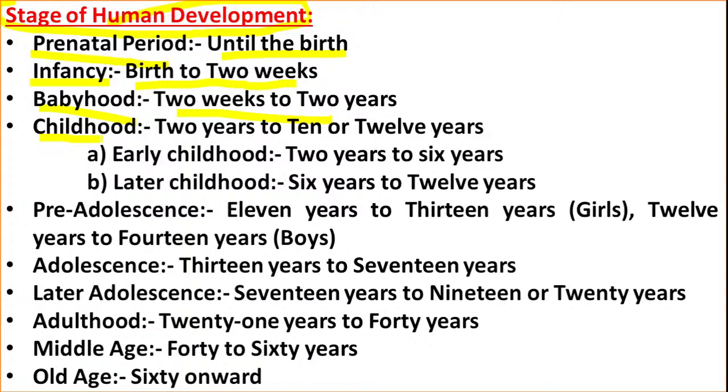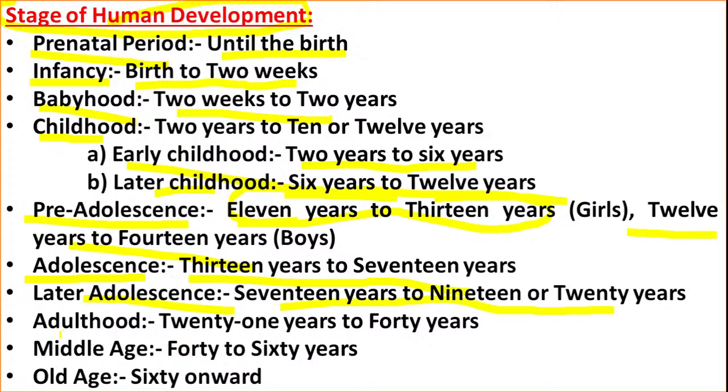Then childhood, again childhood is divided into two types. One is early childhood, from 2 years up to 6 years. Then later childhood, from 6 years to 12 years. Then next one is pre-adolescence, from 11 years to 13 years. For girls, the pre-adolescence period is 11 years to 13 years, and for boys it is 12 years to 14 years. Then next comes adolescence. Adolescence is 13 years to 17 years. And later adolescence is from 17 years to 19 or 20 years.